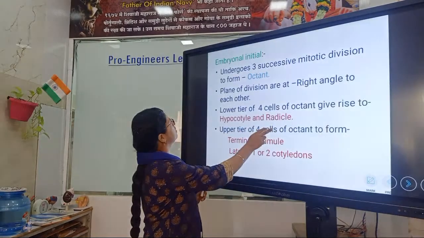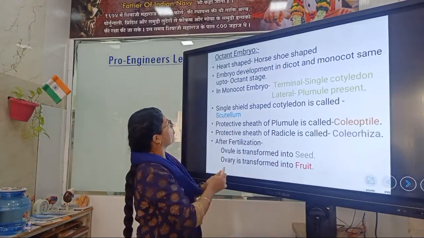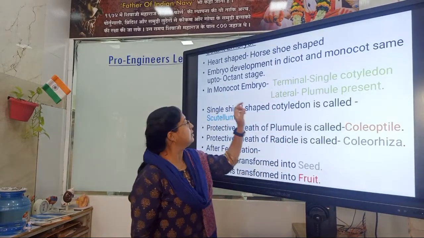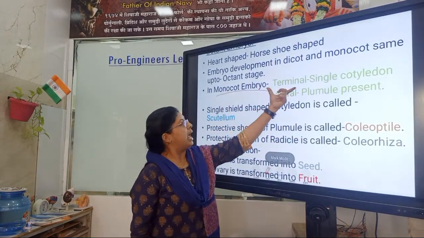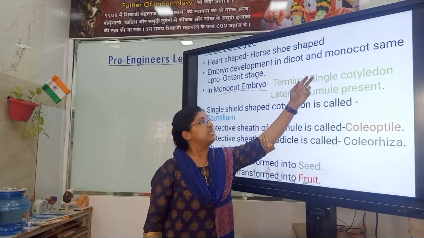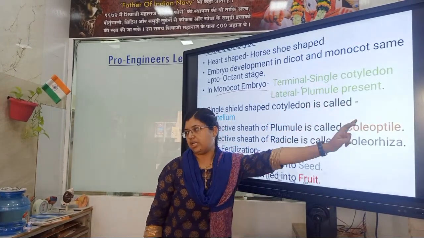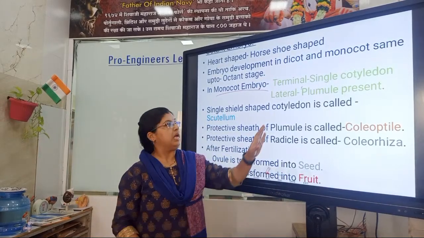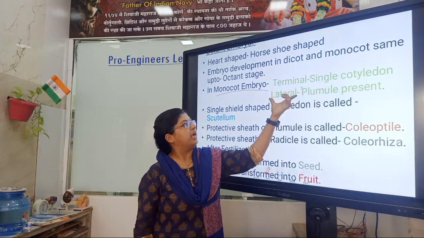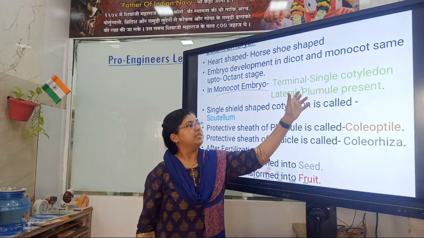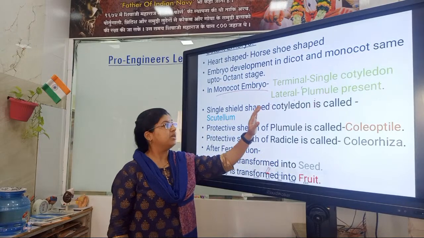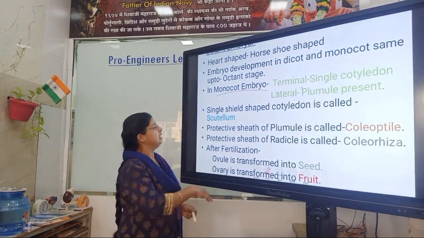Now take a look at the monocot embryo. In the monocot embryo, what happens? At the terminal side, there is a single cotyledon. Yes, single cotyledon. And at the lateral side, the plumule is present.